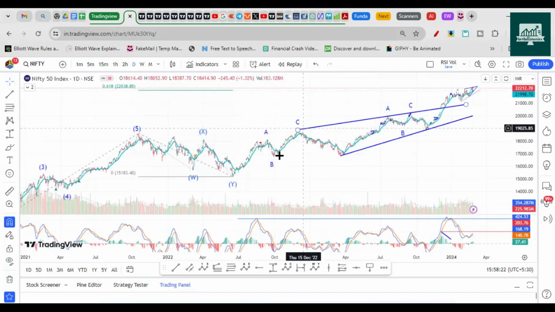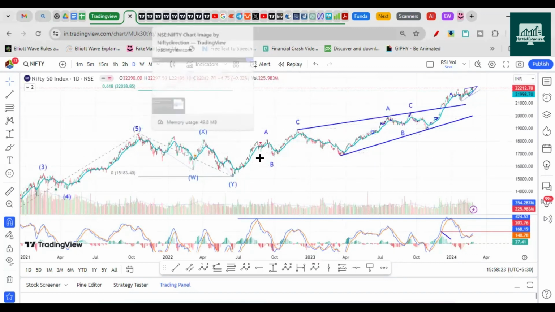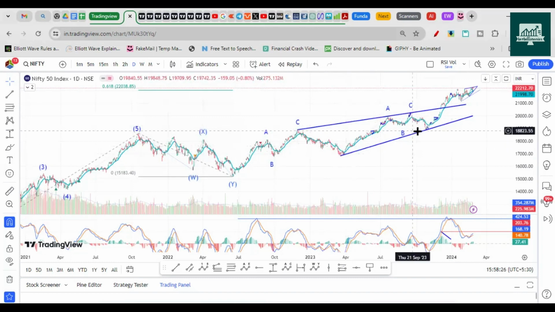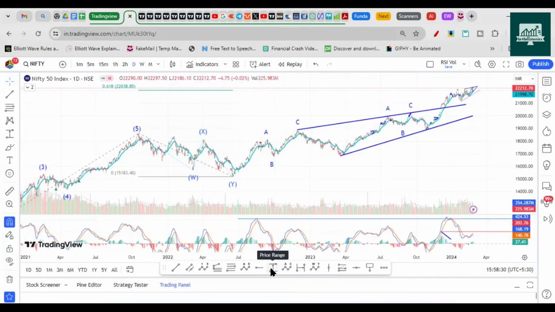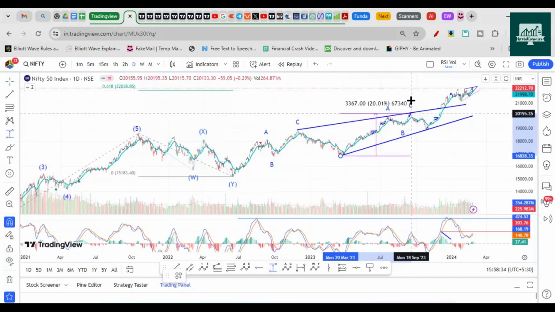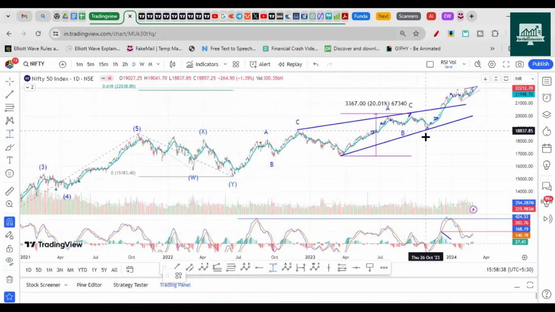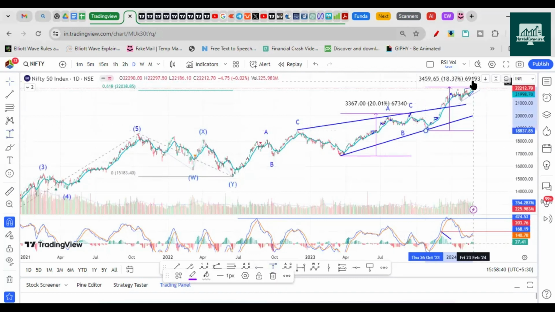We had this wave count of three waves moving up, and we were looking at this like a leading diagonal structure. But now this fifth wave, we are assuming, has become bigger than the third wave. So this wave count we need to dump. You can see here clearly, right? 3367 is the length of this wave, and 3450 is the length of this wave. So this one is bigger.